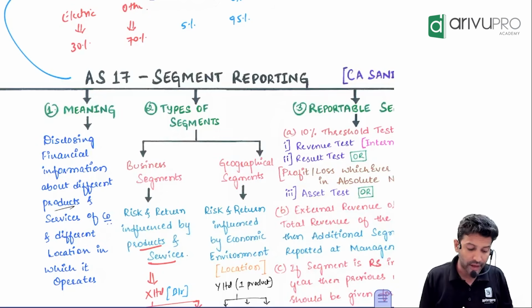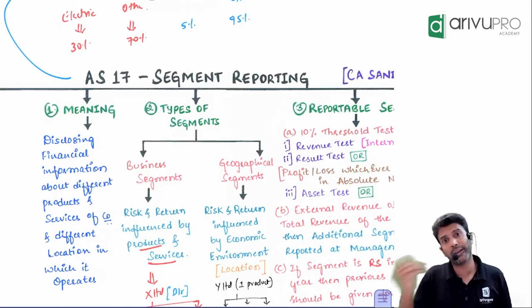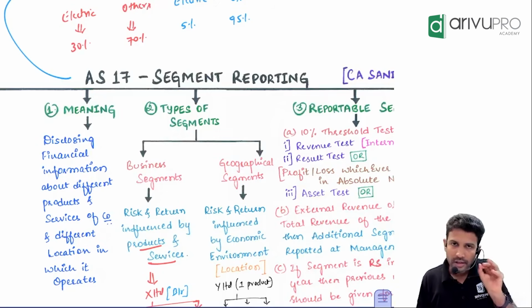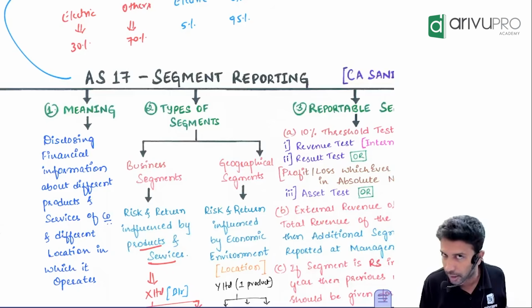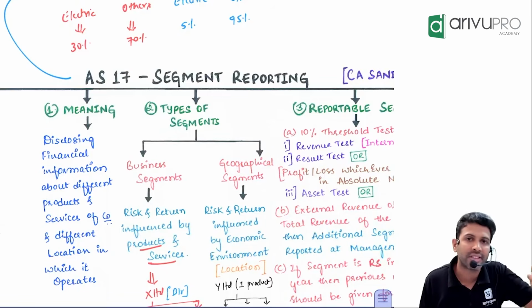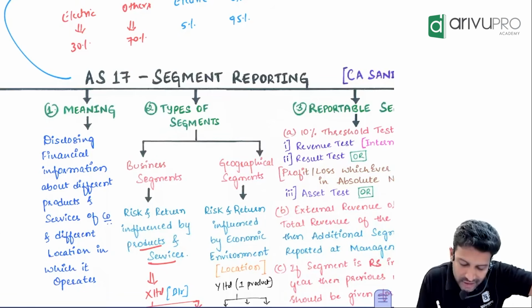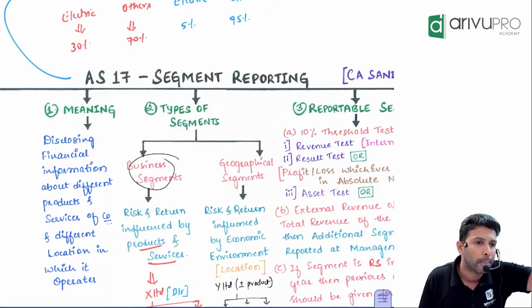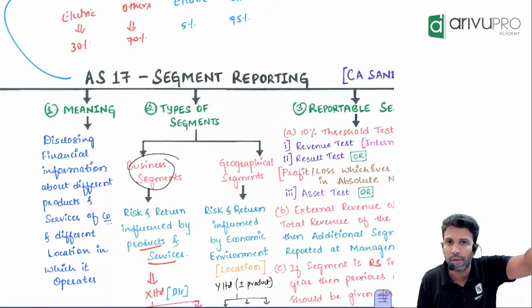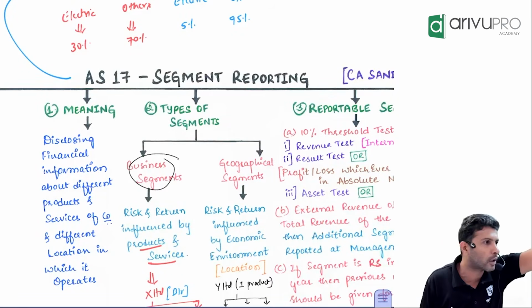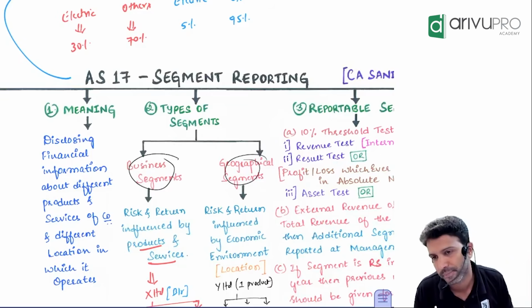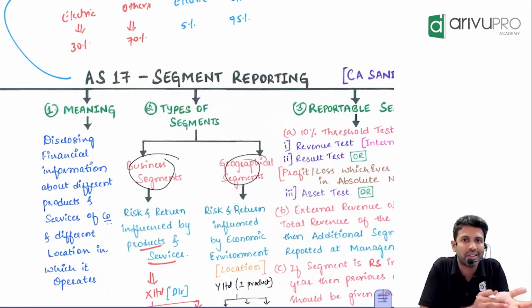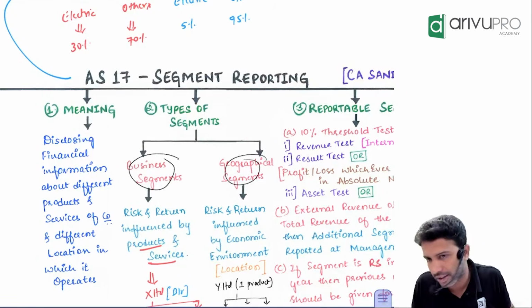So when should we give the information product wise? When should we give it location wise? First of all, if you are giving information product wise, we say you are following the business segment. If you are giving the information location wise, we say you are following the geography segment. Segment could either be a business segment or a geography segment.